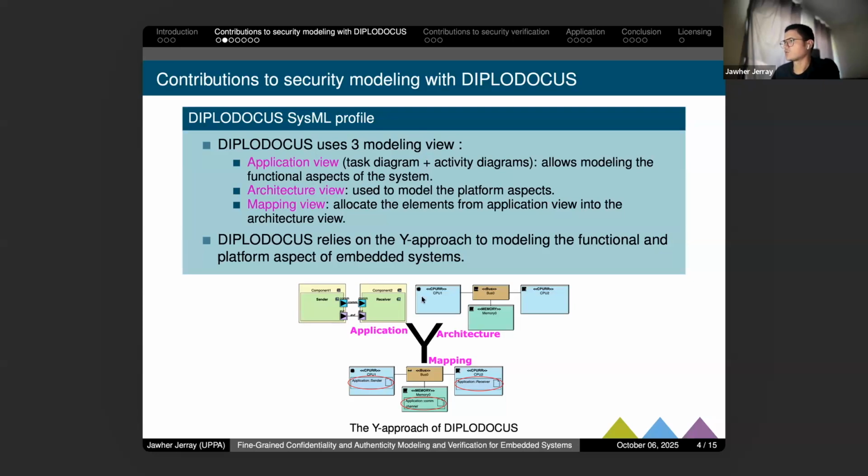And so if we look at the approach used for this purpose, it relies on the Y approach presented here, below, where we have an application view, architecture view, and mapping view.